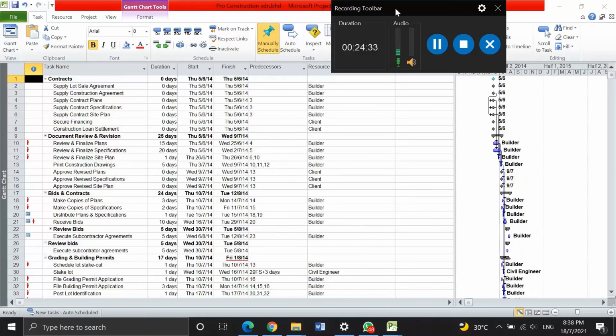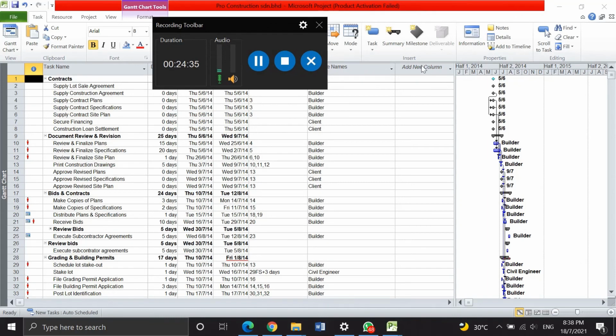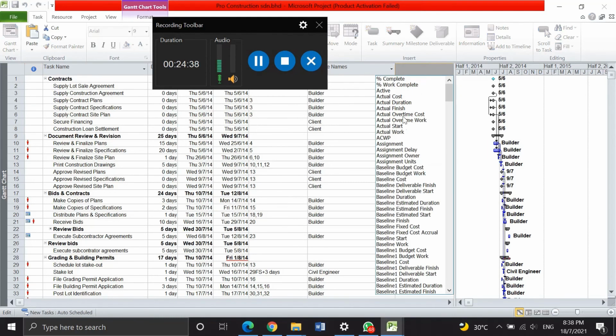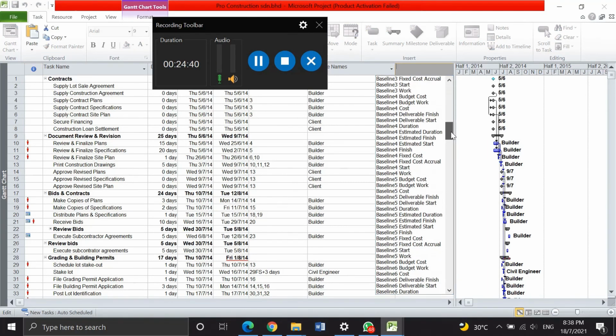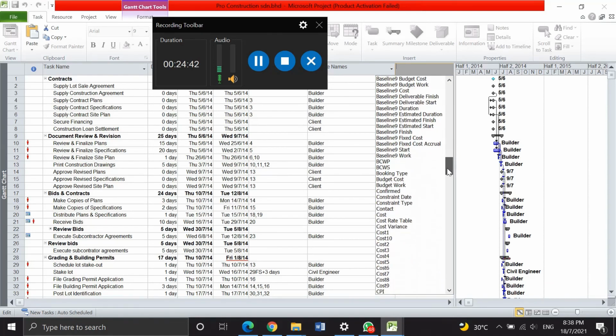So I will show the example for critical paths.